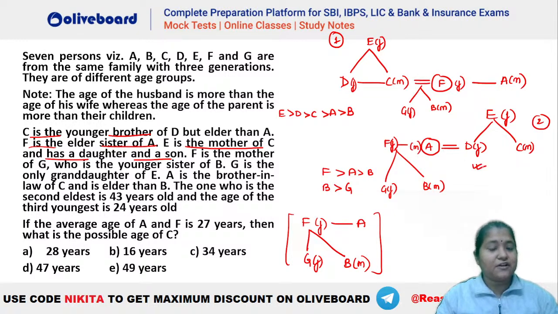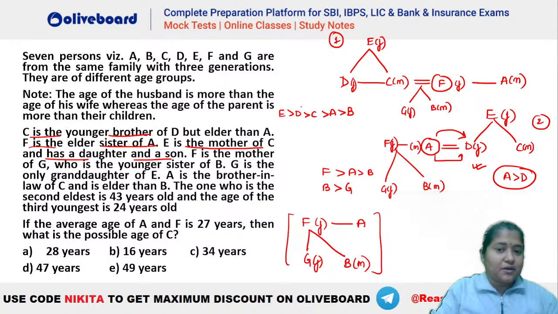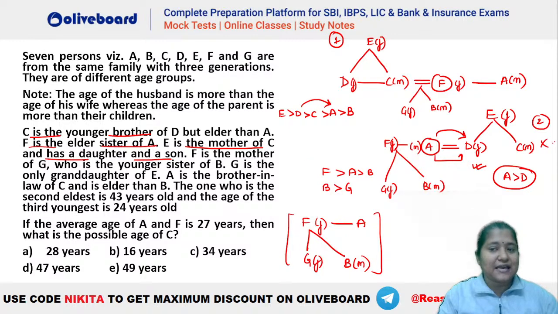Now from here, if we talk about the second situation, you can see A has to be greater than D, isn't it? Because here in the second situation, A is the husband of D. That means as per this one, A should be greater than D, because it is given that the husband has to be elder to his wife. So in this situation, A should have been an elder person than D. But here we know that A has to be younger than D. That was given in here. That means the second case is invalid and the first will be the valid case. I hope this is clear. So this is the right family tree that you will be getting, the first one.